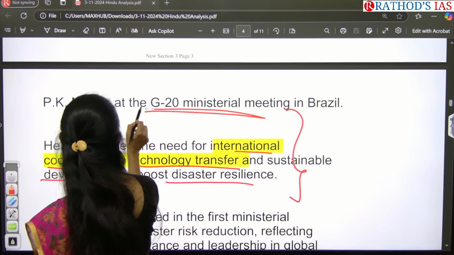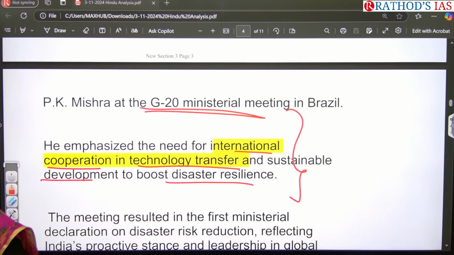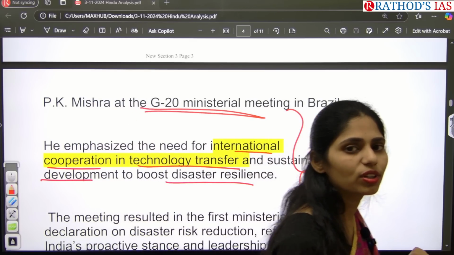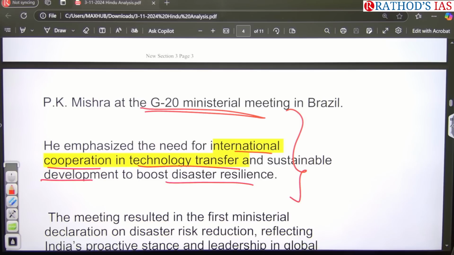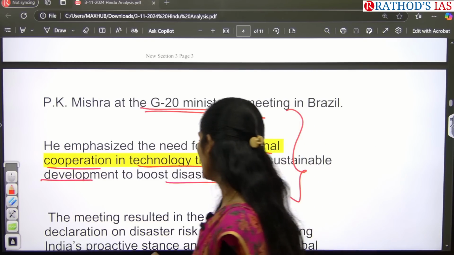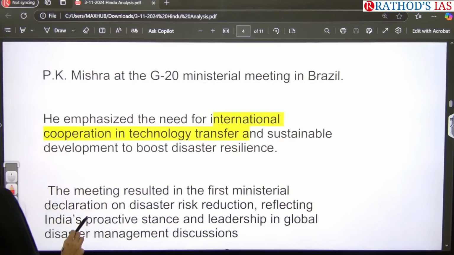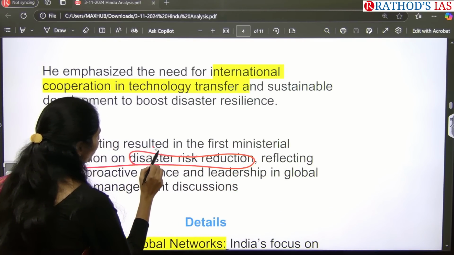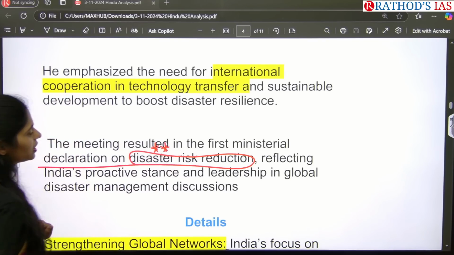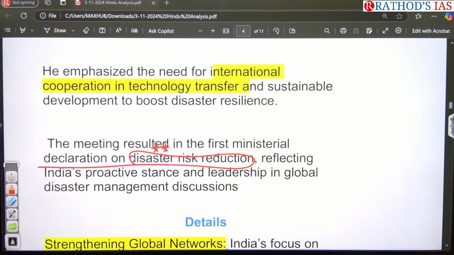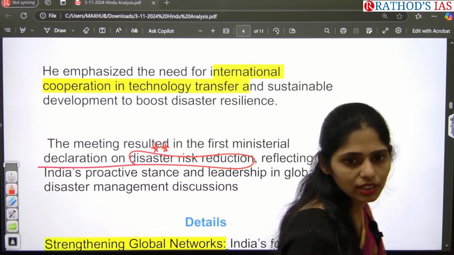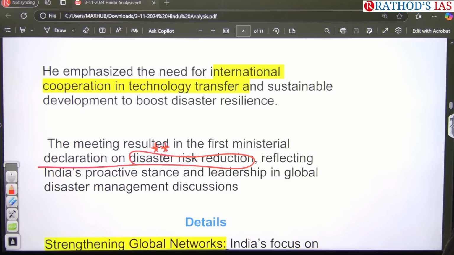You can make a note of this G20 ministerial meet in Brazil, where our delegate made this statement, and use it for the next 2 to 3 years when writing your answers in Mains. It is very important. This meeting resulted in the first ministerial meet on disaster risk reduction. This is also a very important point. You can write that in the first ministerial meet of G20 which focused on disaster risk reduction, we committed towards the Sendai framework of disaster risk reduction.